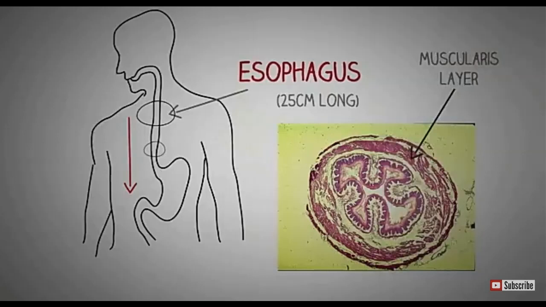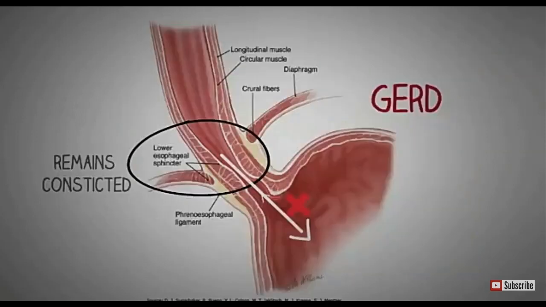Now, when we talk about the esophagus, it is a 25 centimeter muscular tube through which the food passes into the stomach. Then it goes into the posterior part through the hole in the diaphragm. Esophageal muscles propel food down into the stomach. While propelling the food down, the lower esophageal sphincter is present, which is an opening of a muscle contraction joining the stomach. So this sphincter helps in the opening and closing of the stomach when the food passes into the stomach.